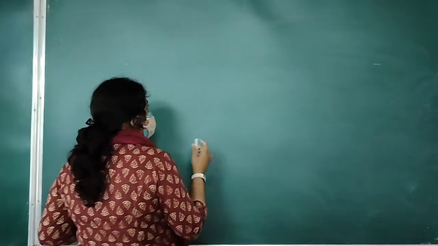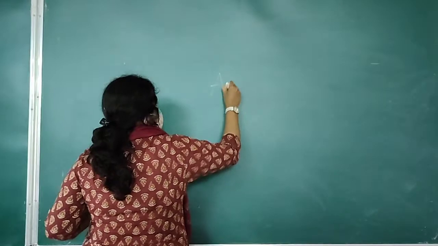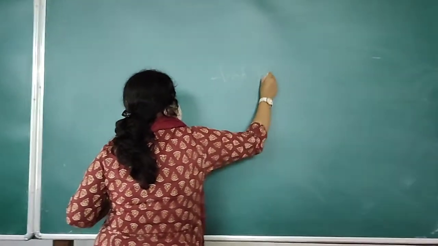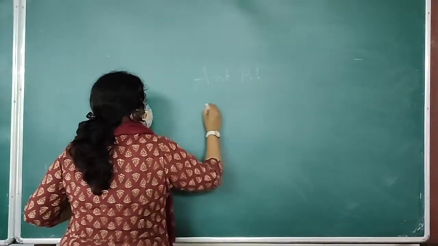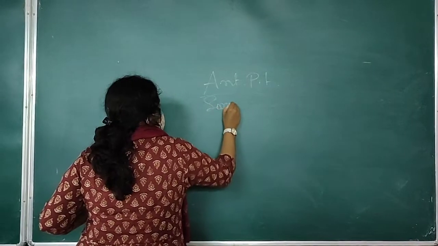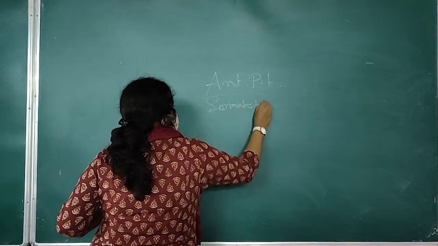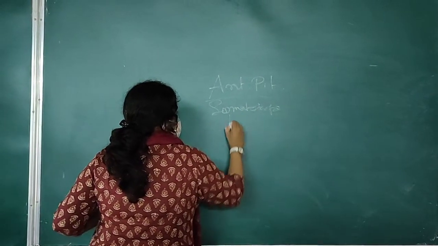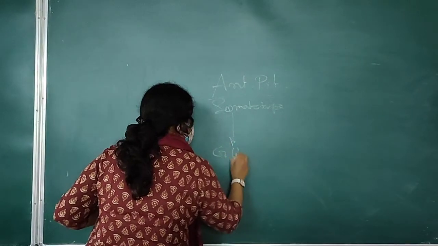So what about the regulation of growth hormone? As we already know, there is the anterior pituitary, and in the anterior pituitary there is a particular cell type known as the somatotrope, from which growth hormone is secreted.